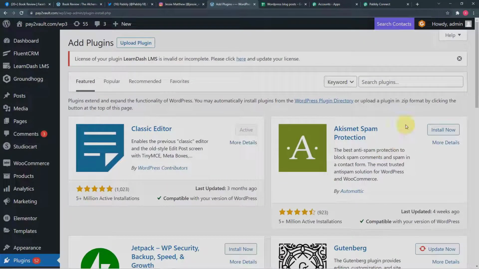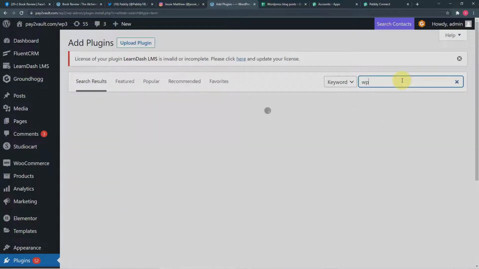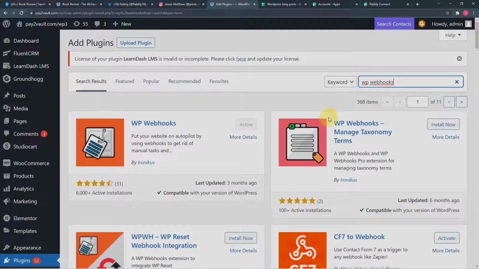Okay, now from here you will find this search bar. In this search bar, you have to search for WP webhooks option. Okay, so it is searching. So this is WP webhooks. You have to install this plugin here. You can see it is already installed in my WordPress dashboard, so I do not need to install it again.